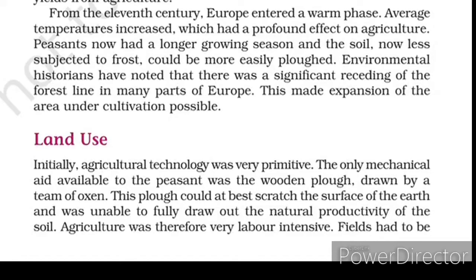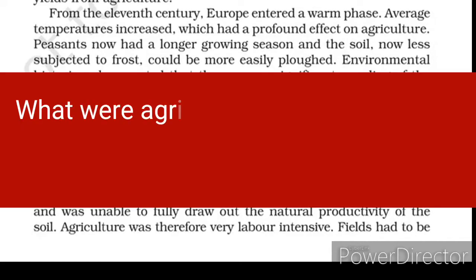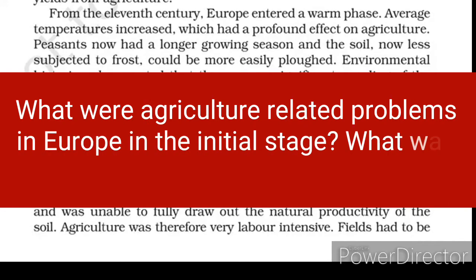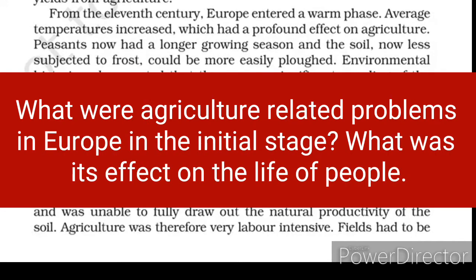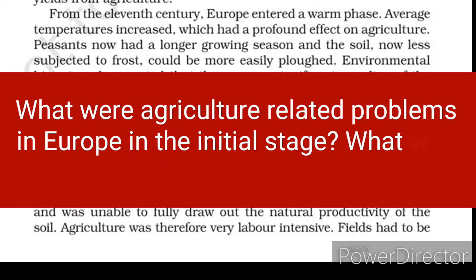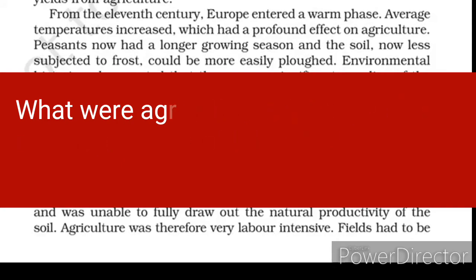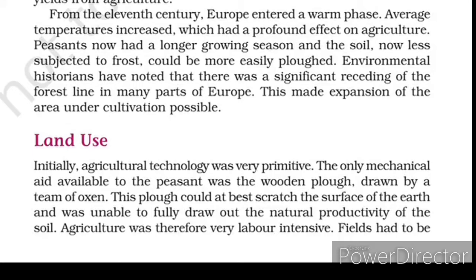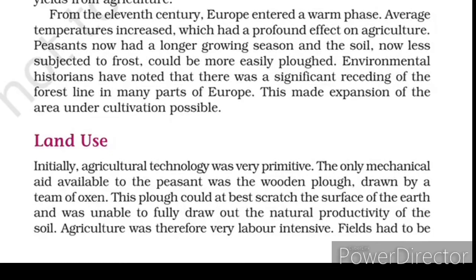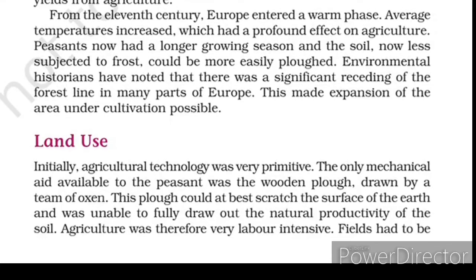What were the agricultural related problems in Europe in the ancient ages or initial stages? What was their effect on the life of people? Agriculture related problems in Europe in the initial stage can be divided into two types. The first thing is that there was quite primitive agricultural technology. They used some technology which was available, but it was quite primitive. They had only one mechanical aid, and that was the wooden plow.